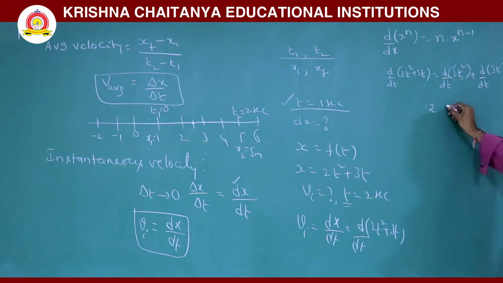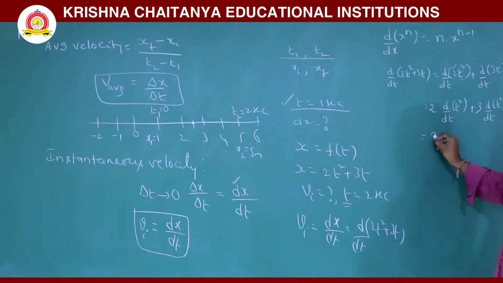Now, d by dt of t squared. Here also 3 is a constant, no need to differentiate it. D by dt of t, t means t power 1. Now you are differentiating d by dt of t squared, taking 2 outside the differentiation. Here d by dt of t, taking 3 outside the differentiation.